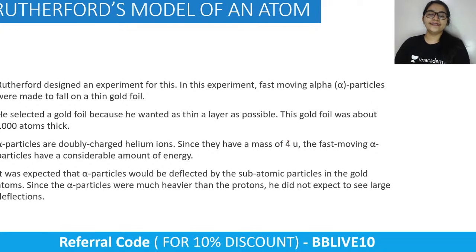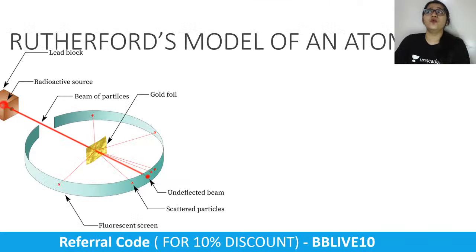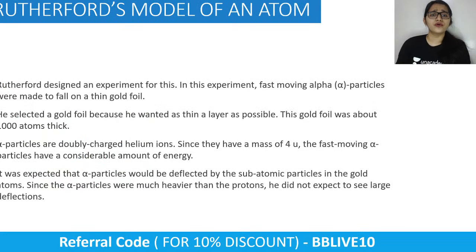So Rutherford was like, I want to know how exactly an atom is made up. For that, what do I need? I need a sheet which is made up of atoms. And he was like, everything in this world is made up of atoms. So I need something so thin that there are not many atoms overlapping each other. So he selected a gold foil which was as thin as he could make, only about 1,000 atoms thick.